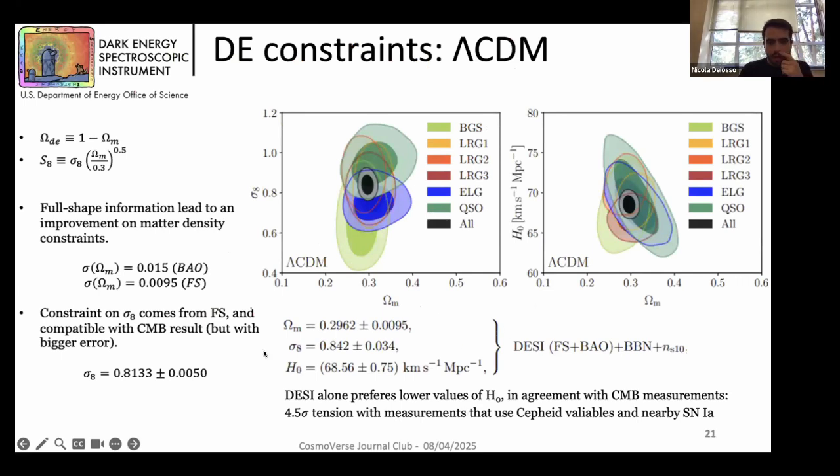As you can see here on the bottom, we obtain quite similar parameters for omega m and H0 with respect to the ones that we obtain in the BAO results. And also here we have this 4.5 sigma tension in H0 with respect to SH0ES results. Our sigma 8 values are compatible with CMB results, but with bigger errors.